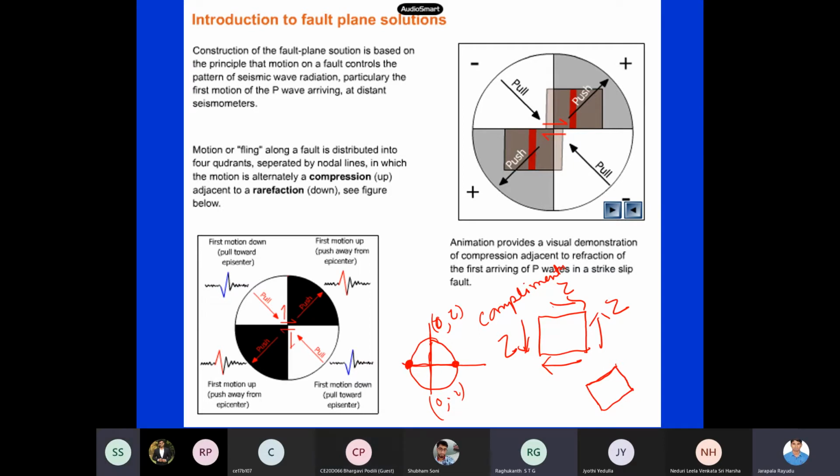Normal stress of the same magnitude. What magnitude? What type of stresses will be on this plane, these planes? Normal stress. No, what type of normal stresses? Compression or tension?